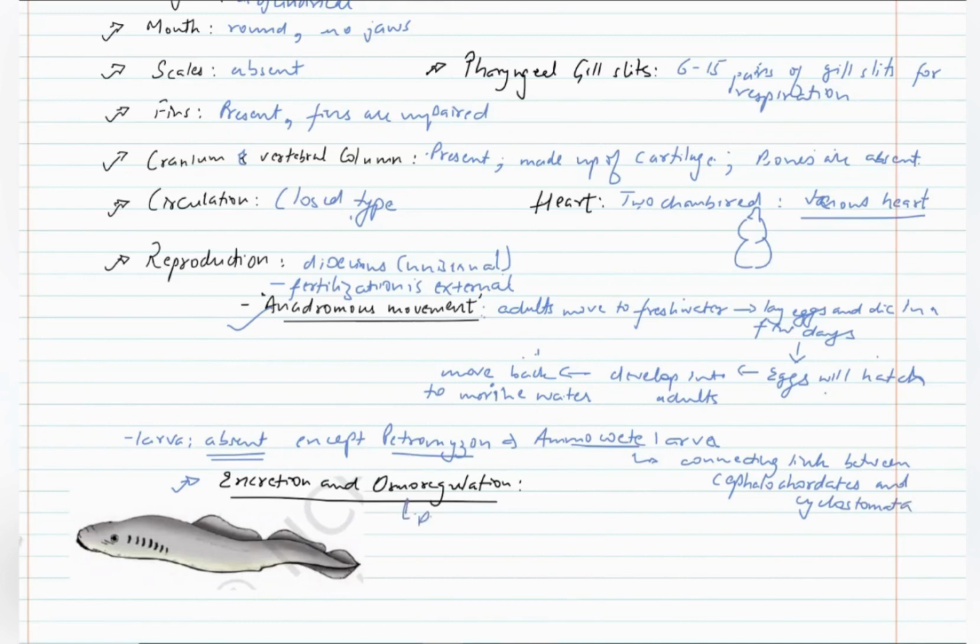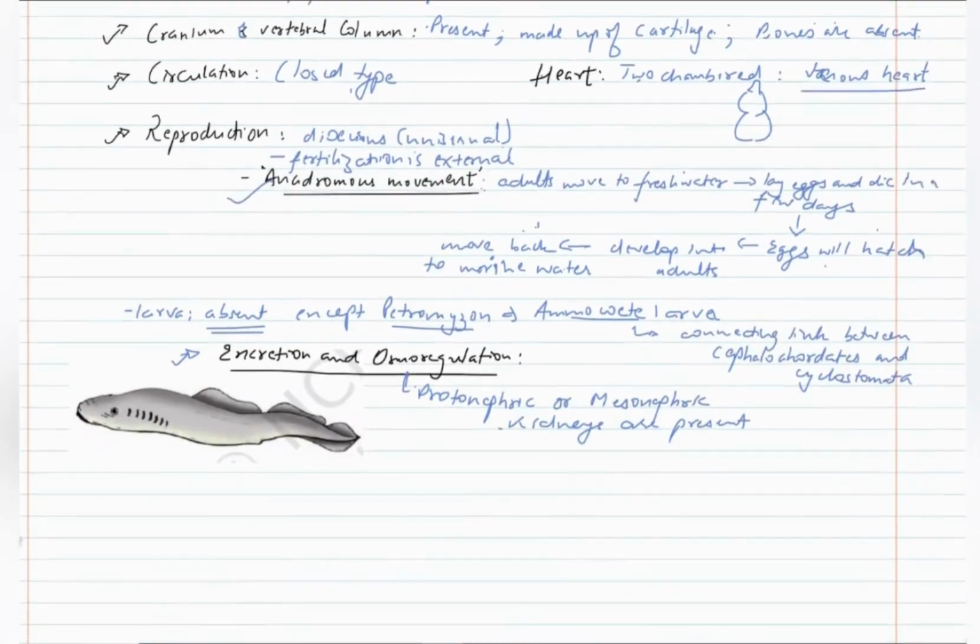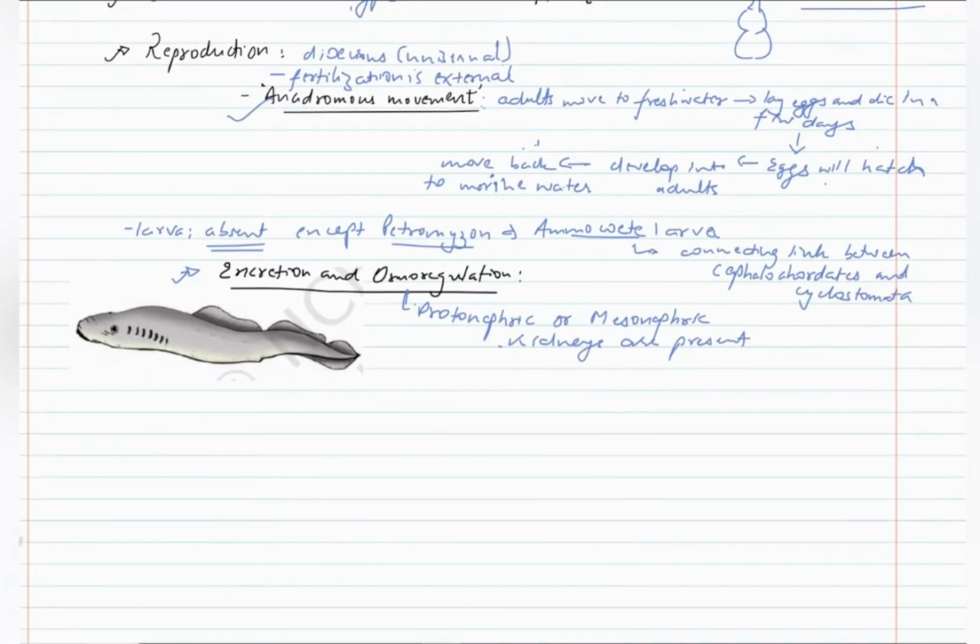For excretion and osmoregulation, protonephric or mesonephric kidneys are present. Protonephric kidneys mean a primitive type of kidney. Metanephric means the latest type of kidney that is present in human beings, that is advanced type of kidney, and mesonephric is a type of kidney which lies between protonephric and metanephric kidneys. So these animals show protonephric or mesonephric type of kidneys.